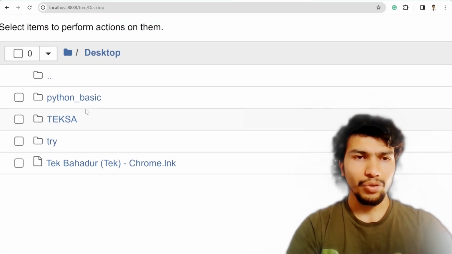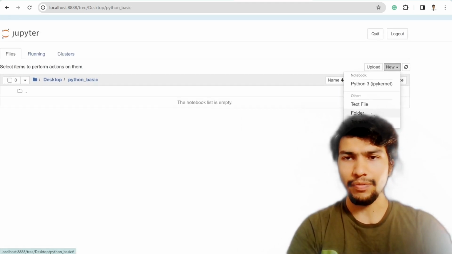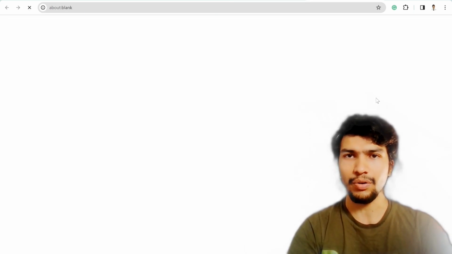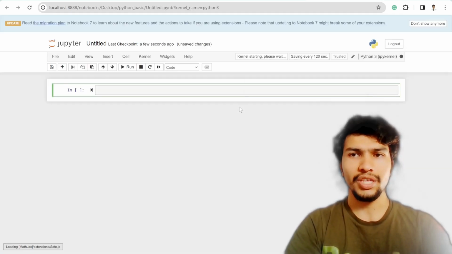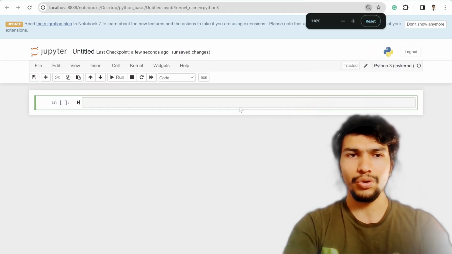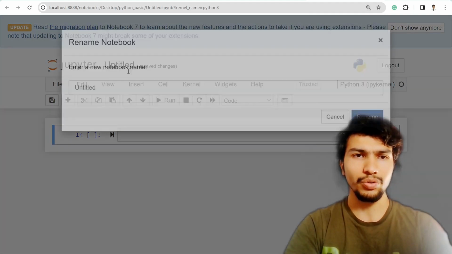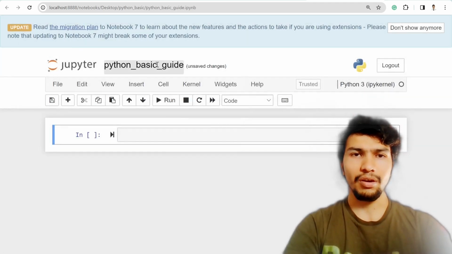And after that, in order to write code inside Python basic, just click on that folder, then click on the new button over here and then click on Python 3. It will launch a notebook, which is the Python code interpreter. So here you can actually write your code. The first thing I would like to do is always rename the notebook, and I'll write Python basic guide. That's the name of my file.